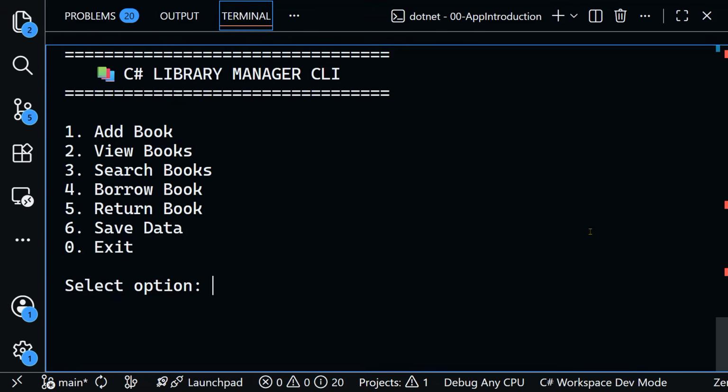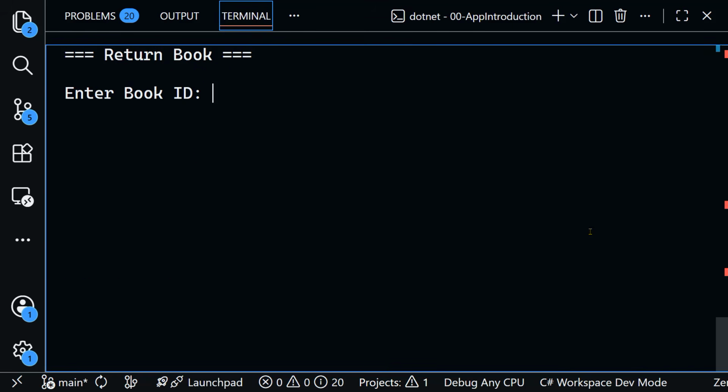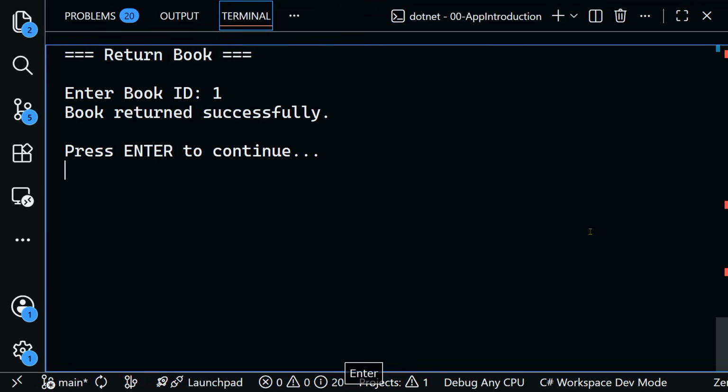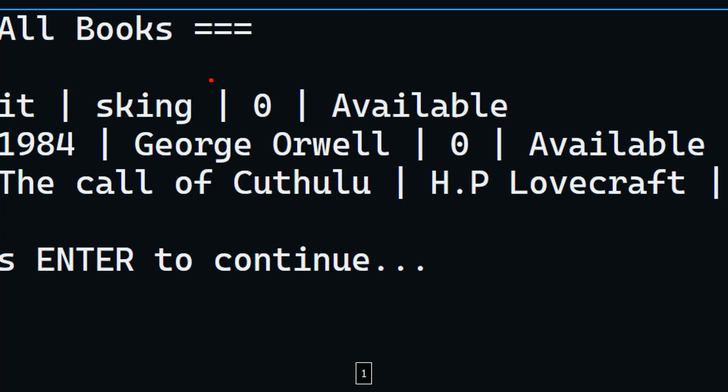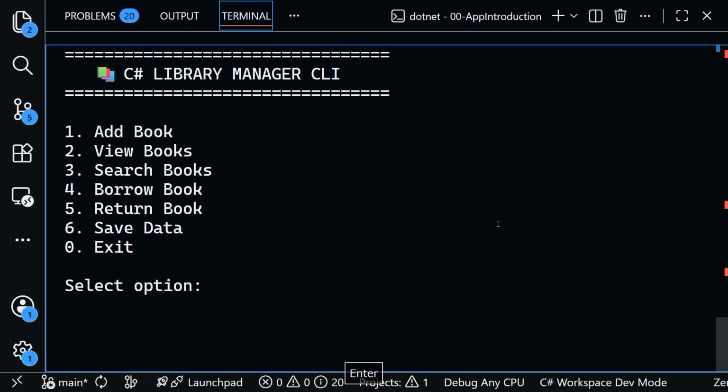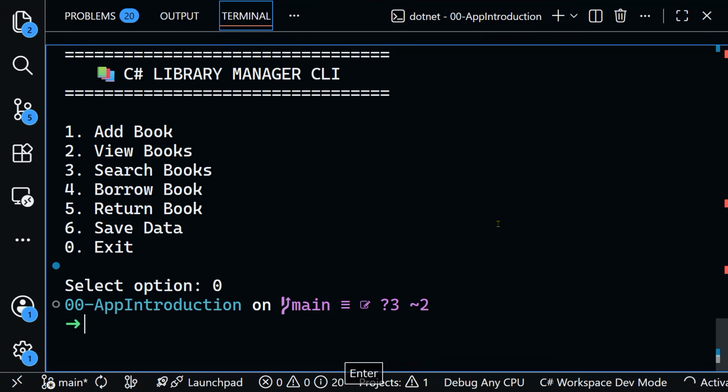All right, we can return the book, and the ID of that book was 1. If we display again, you will find that the Stephen King book is available to be borrowed. All right, and we can save the data. We have a confirmation message that the data is saved, and then we can exit the program.